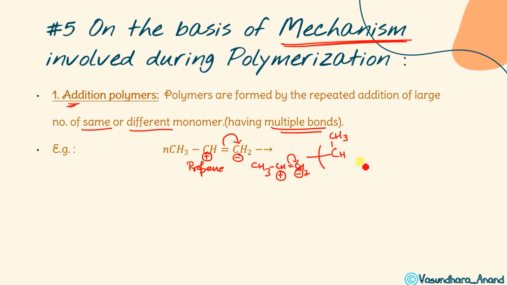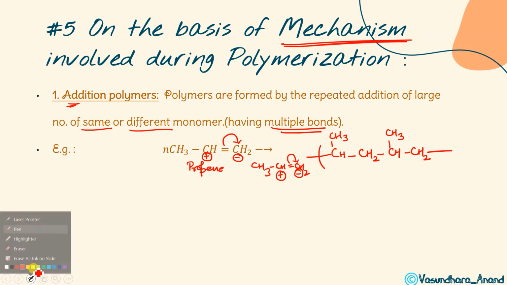There will be many such molecules, and this bond has broken. What happened here? CH2. Now this negative is going to attach with this. So let me write that CH over here, and this CH is again further attached with the CH3 and further CH2. Did you get that? Similarly, this process is going to repeat. What is the repeating unit over here? This one is the repeating unit, isn't it?